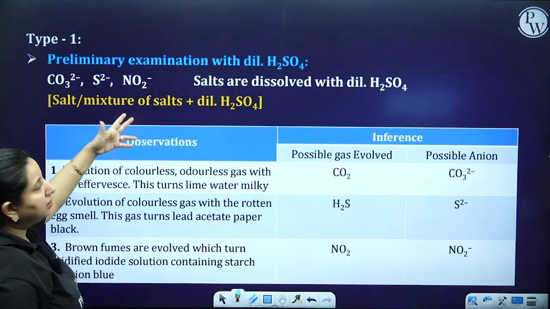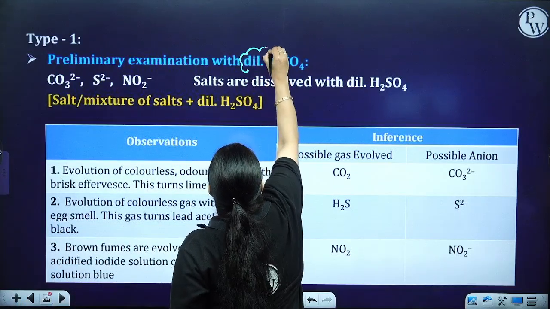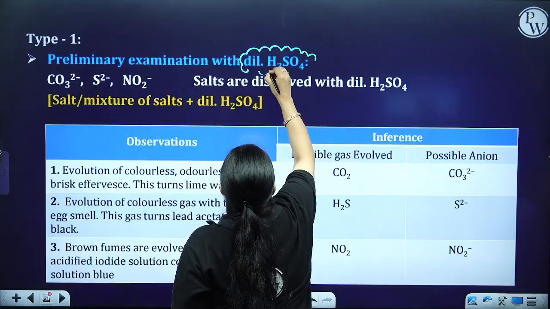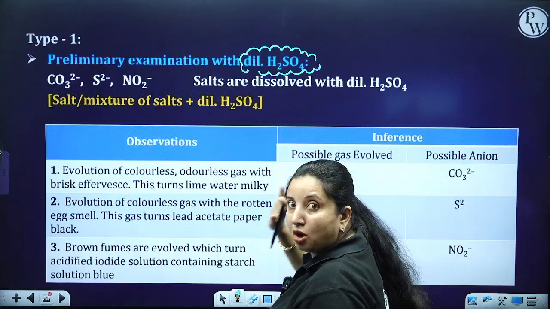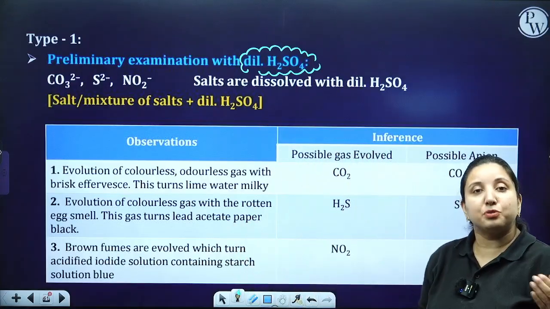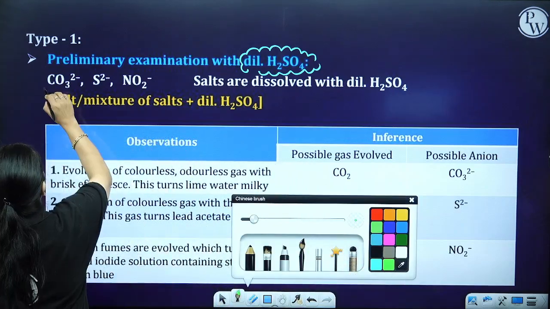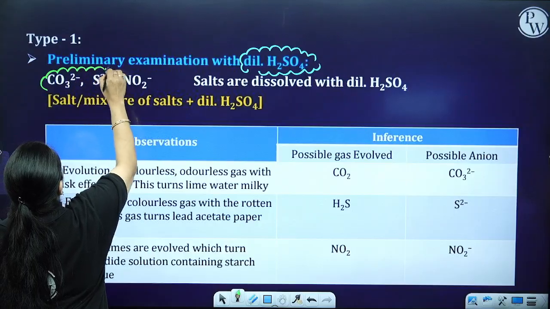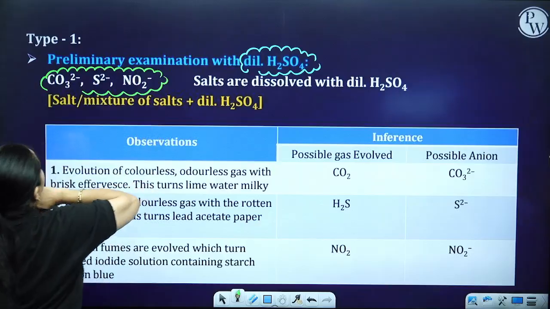So first, if I am having a type 1 salt, the preliminary examination is going to be with dilute H2SO4. If the salt gets dissolved with H2SO4, then the possibility is a carbonate, sulfide, or nitrite.